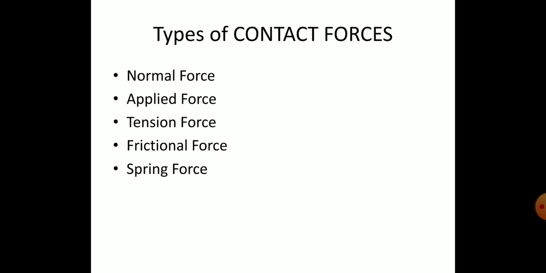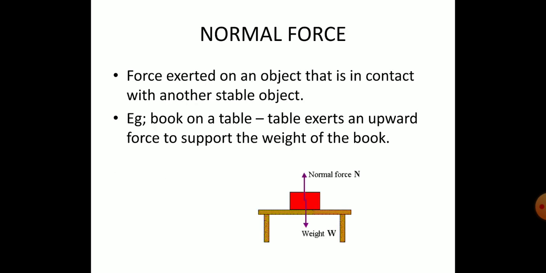Okay. Now what are the types of contact force? We have normal force, applied force, tension, frictional, spring. We are going to see one by one. First one is the normal force. Normal force na enna? It is the force exerted. Force-நால exerted. Exerted means what? எங்கேயோ ஒரு பக்கம் வெளியே போகுது. Exit மாதிரி தான் exerted. வெளியே கொண்டு வரோம். The force is exerted on an object. அப்படின்னா the force is exerted on some object.